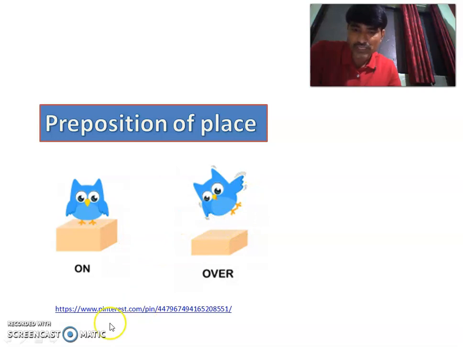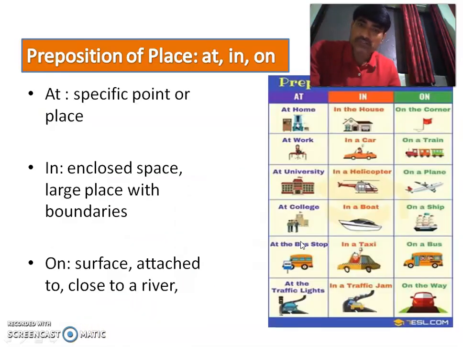This picture is very clear. At this particular website, I could come across this picture. Preposition of place: at, in and on. At is used for a specific point of time or place. For example, at home, at work, at university, at college, at the bus stop, at the traffic lights.